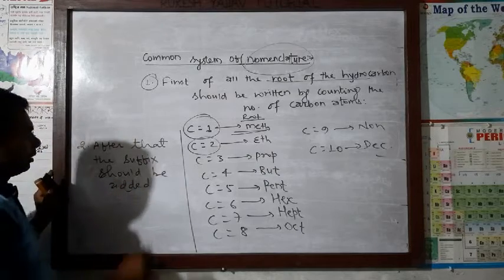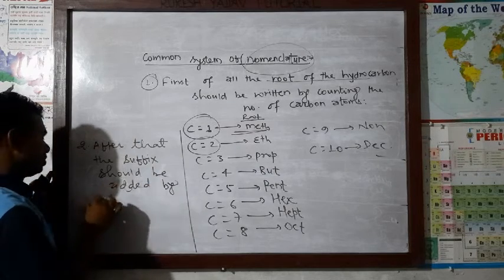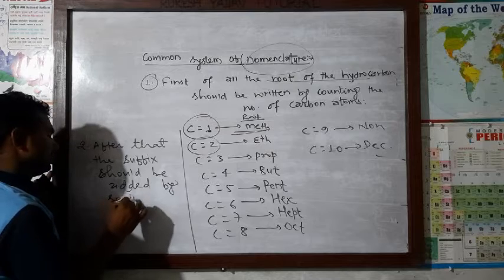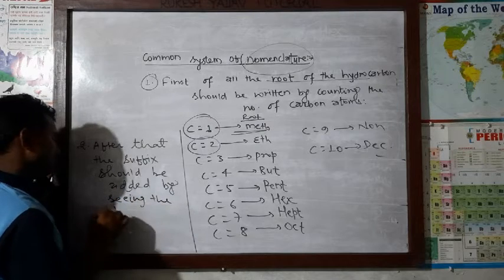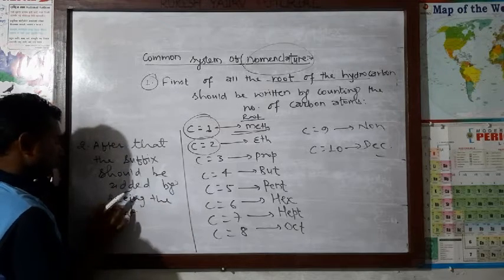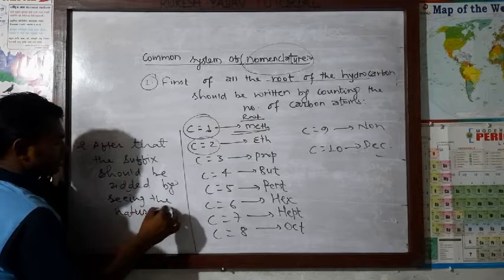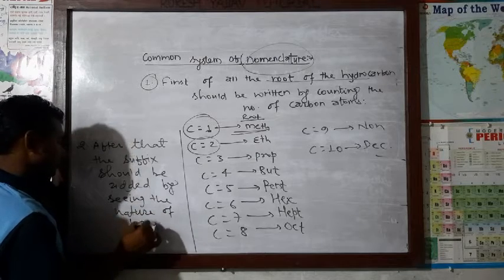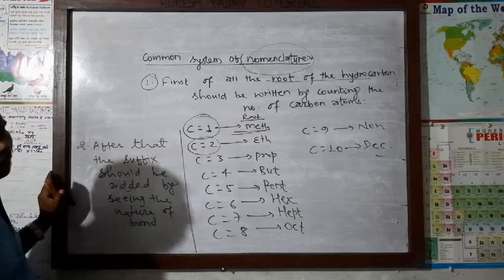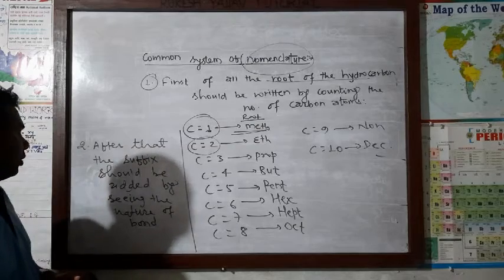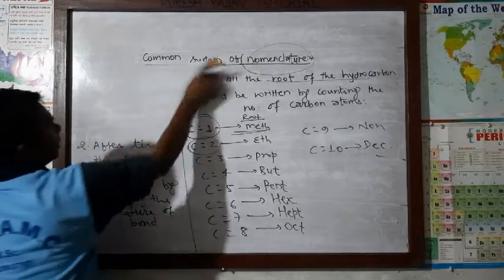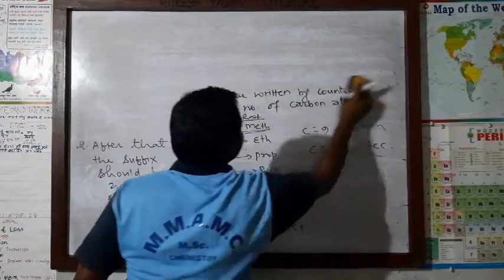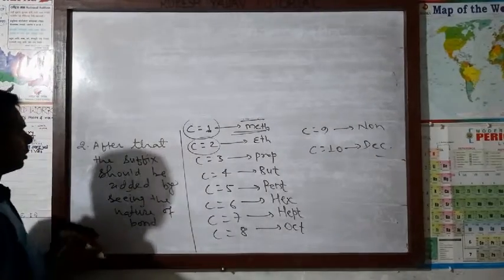The suffix should be added by seeing the nature of the bond. Here I am writing it; try to understand.